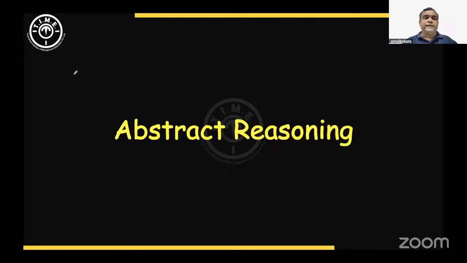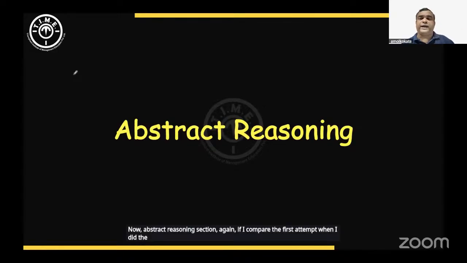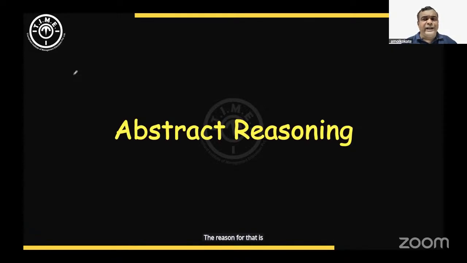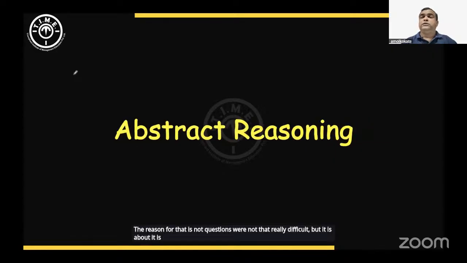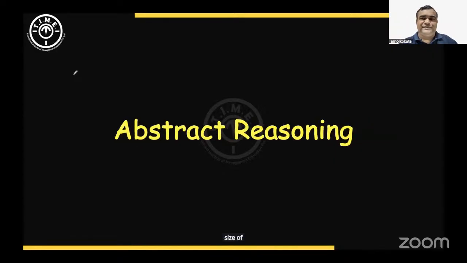Now, the abstract reasoning section. If I compare with the first attempt, when I did that analysis, I said abstract reasoning was easy. Here, I'll say moderate. The questions were not really difficult, but the size of the figures was a problem. The elements in the figures were not properly visible.